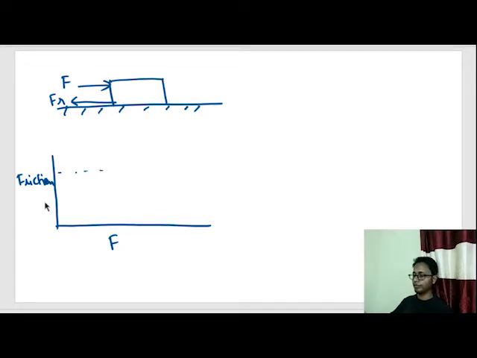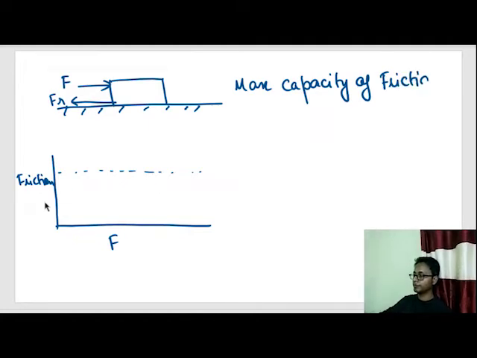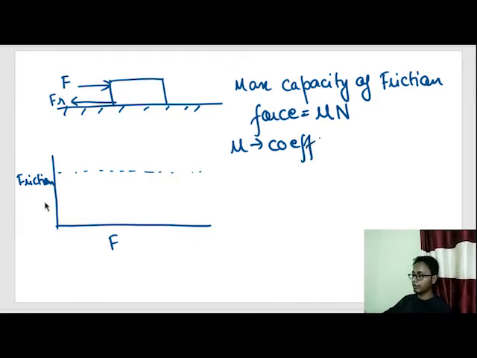So what is this formula? The maximum capacity of friction force is given by mu n, where mu is the coefficient of friction.